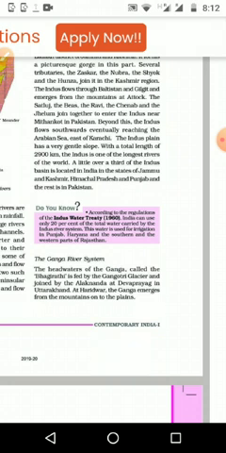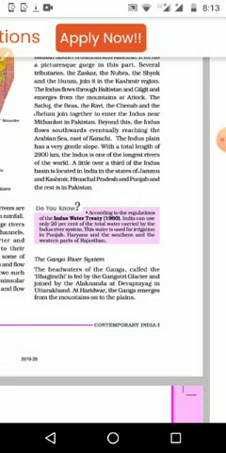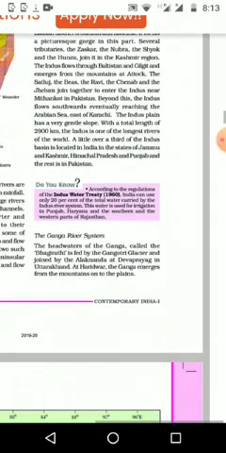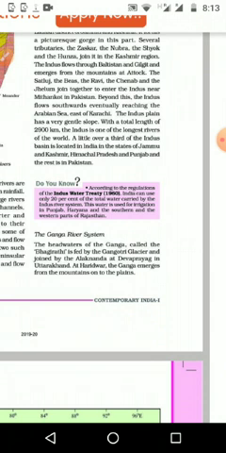Then a little over a third of the Indus basin is located in India, in the states of Jammu and Kashmir, then Himachal Pradesh, Punjab, and the rest of the part is in Pakistan. Means less than one third we are getting in India, the rest of the part is going to Pakistan. So we have some treaty between them, because of how we can use the water.